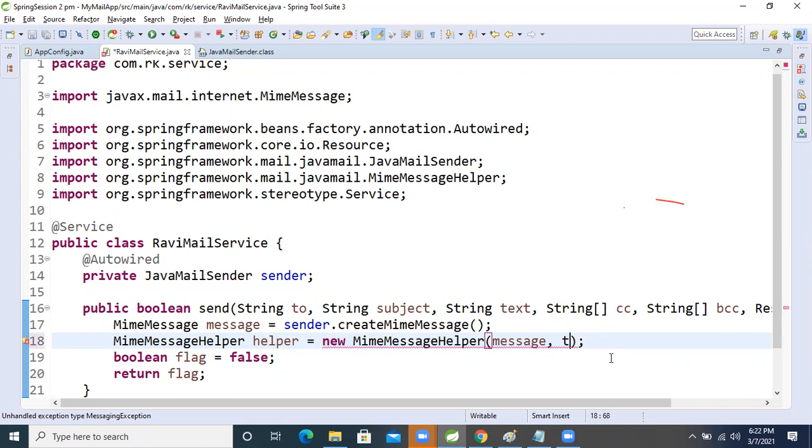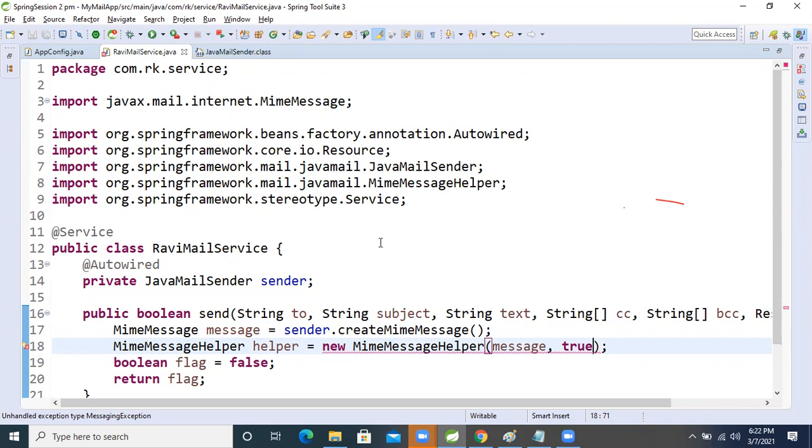Okay, no problem, we will see that. Why is this the argument helper message? One minute. I gave the wrong import statement, one minute.